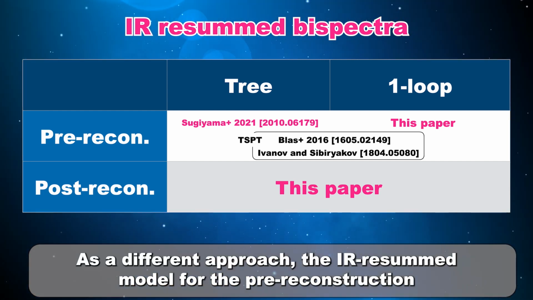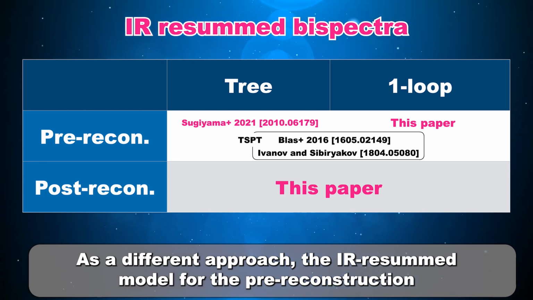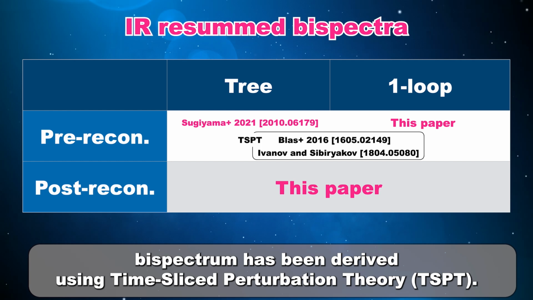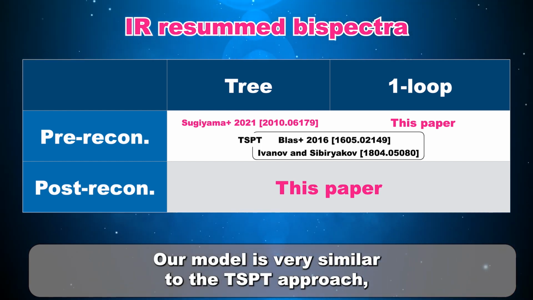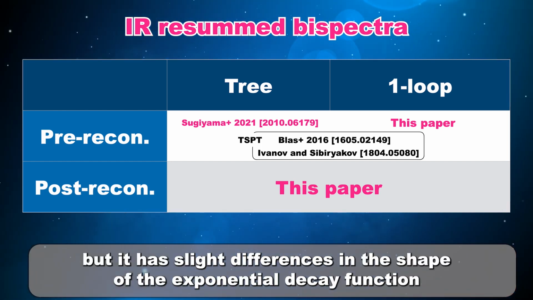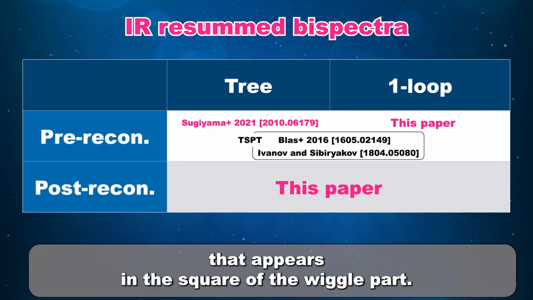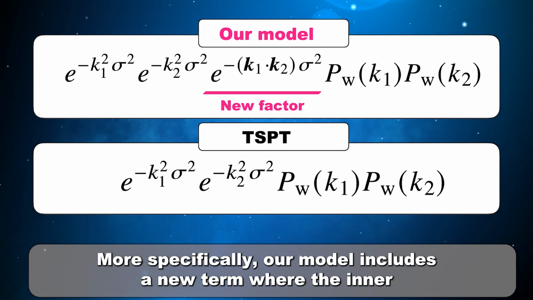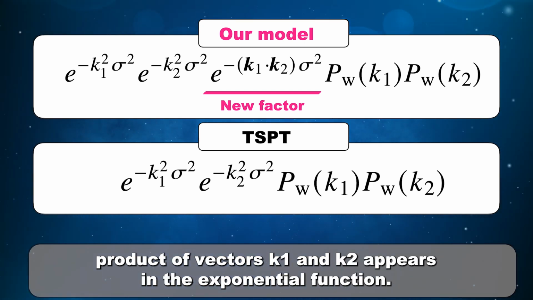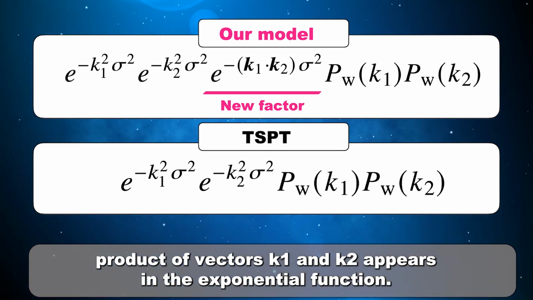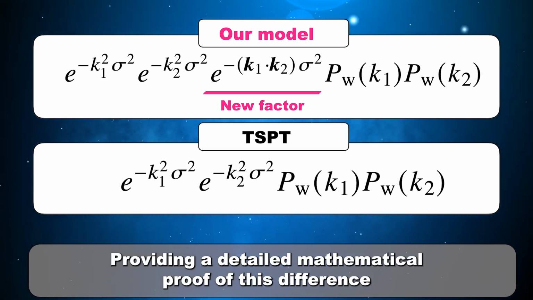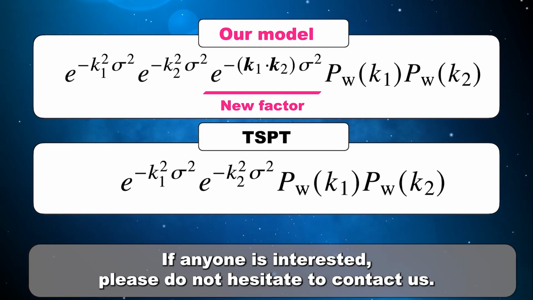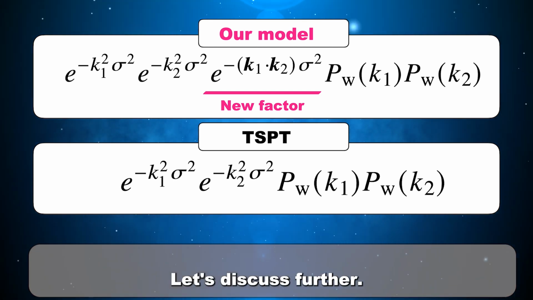As a different approach, the IR-resummed model for the pre-reconstruction bispectrum has been derived using time-sliced perturbation theory, TSPT. Our model is very similar to the TSPT approach, but it has slight differences in the shape of the exponential decay function that appears in the square of the wiggle part. More specifically, our model includes a new term where the inner product of vectors k1 and k2 appears in the exponential function. Providing a detailed mathematical proof of this difference is beyond the scope of this study. If anyone is interested, please do not hesitate to contact us. Let's discuss further.